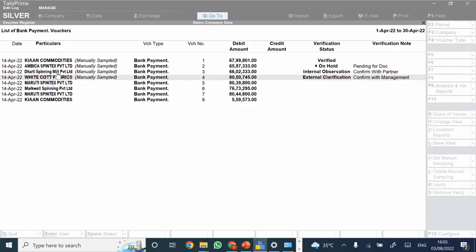Can you please show the navigation from where I can mark ledgers as periodic? Okay.